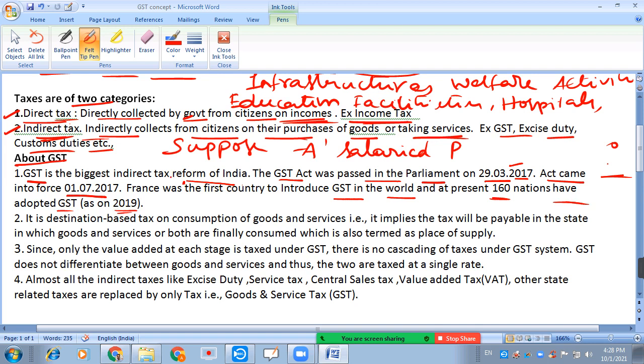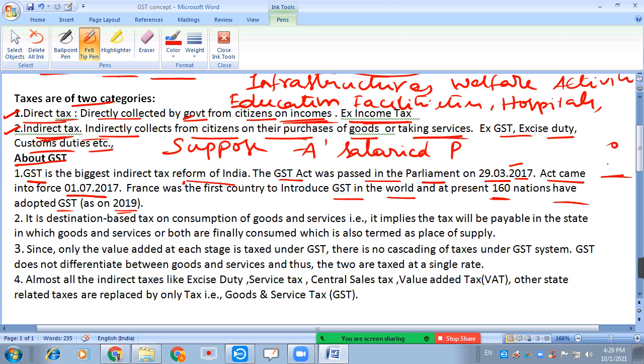So this is the biggest tax reform in indirect taxes, not on direct taxes, which was made by our country, that is India. This Act was passed in the Parliament on 29th March 2017, but the Act came into force from 1st July 2017 onwards. Let us see any other points.